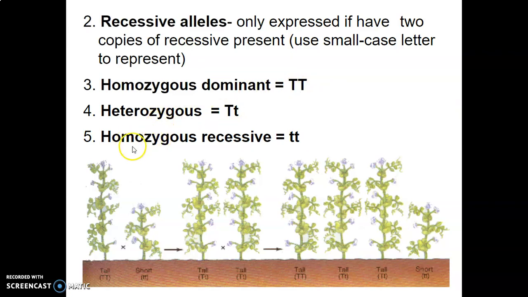Let's just jump down to 5. Homozygous recessive, homo meaning same, recessive meaning that one that's going to take a back seat, is lowercase, lowercase. Here it's little t, right? All right. Homo being same, recessive, lowercase. Hetero, meaning different, means that the set of alleles has one dominant and one recessive.